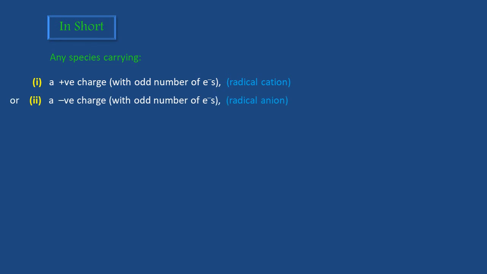In short, we can say that any species carrying a positive charge with odd number of electrons or a negative charge with odd number of electrons or no charge but with odd number of electrons can be called as radical.